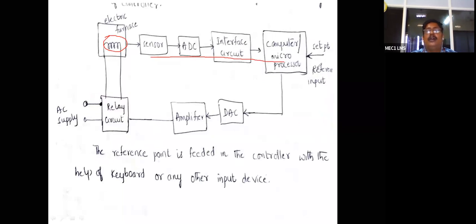And here, whatever the output, if it is not the reference input, we have to set the reference input here. Then if some error is there, it will convert that digital, whatever is displayed in that device, again into analog form. And the amplifier is making the signal correct, whatever you set at the reference input, the desired output temperature. Then again, the AC supply relay circuit, it's nothing but a regulator.